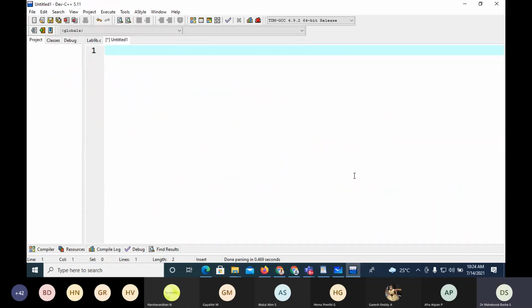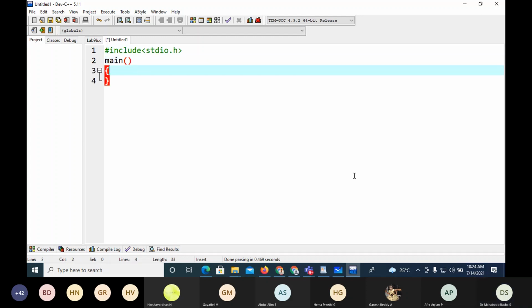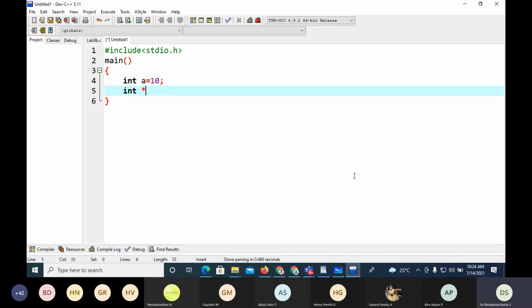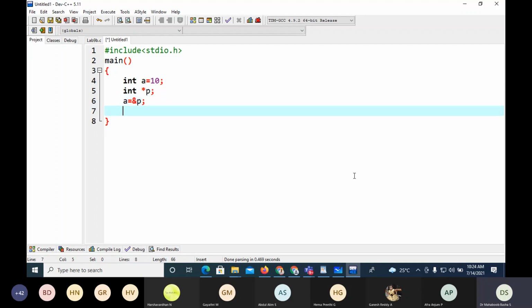I'll write #include <stdio.h>, then main. I'll take int a = 10, int *p here. Now I'll make a = &p.